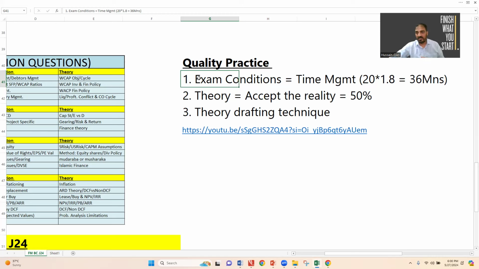Number 2, accept the reality of the total exam. Once you exit the examination hall, I will coordinate with you on the WhatsApp group. If I ask you how much theory you faced, mark my words, you will reply minimum 50%.